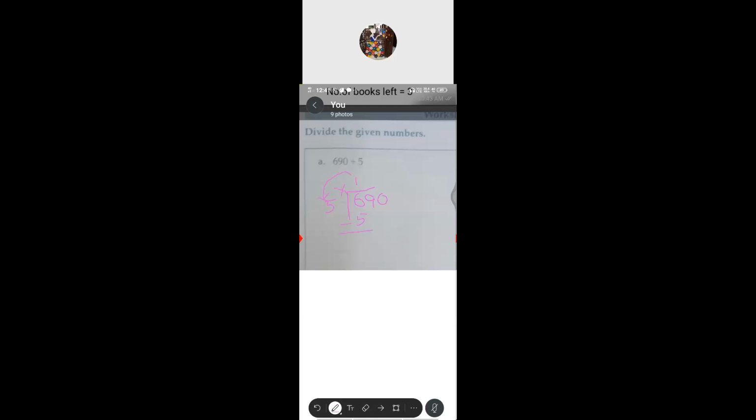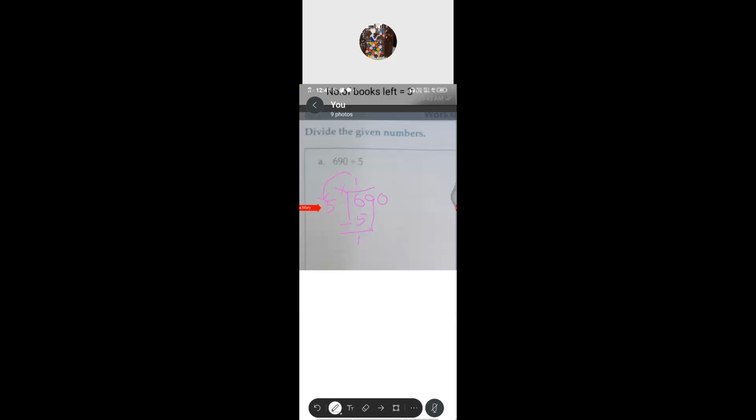6 minus 5? 1. Again, go for the compare. Compare this number along with this divisor. So what is the answer for you, guys? 1. So compare with the divisor. 1 is less than 5. So what we have to do? Again, if it is digit is there, we have to bring down the digit from the dividend. Isn't it? So we have to bring down.